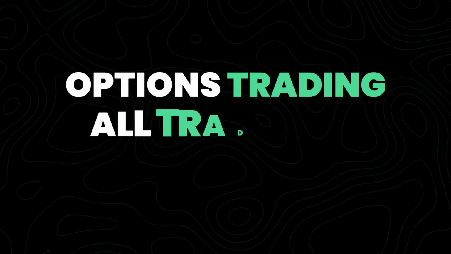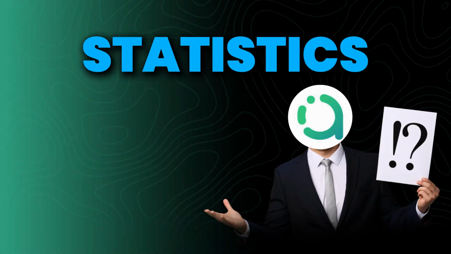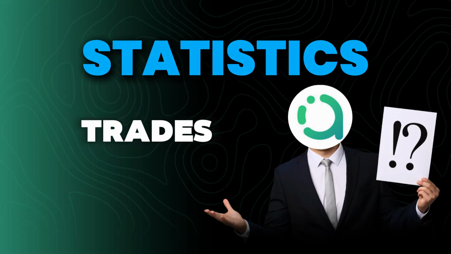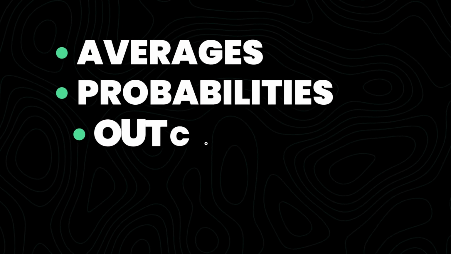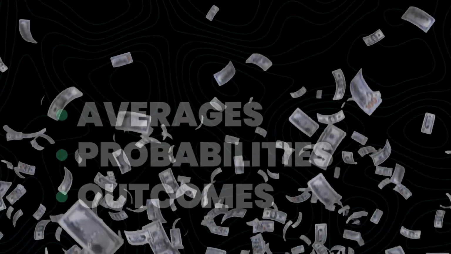Options trading, and all trading really, is probability based. So if you don't understand statistics, then it's hard to really understand your trades. Sure, we can get lucky sometimes, but if we're not thinking in terms of averages, probabilities, and outcomes, then it's hard to really get a firm grasp on why we're making or losing money.